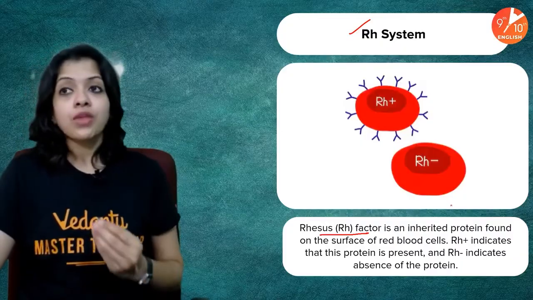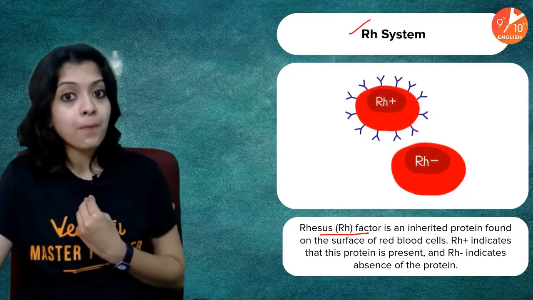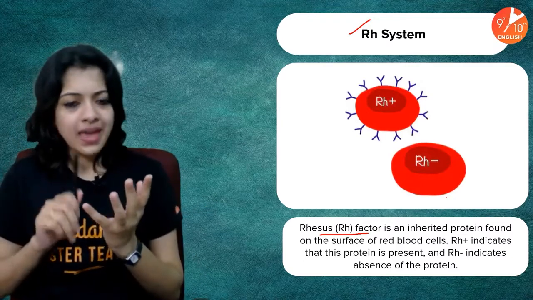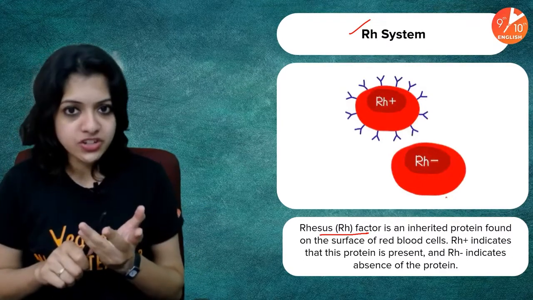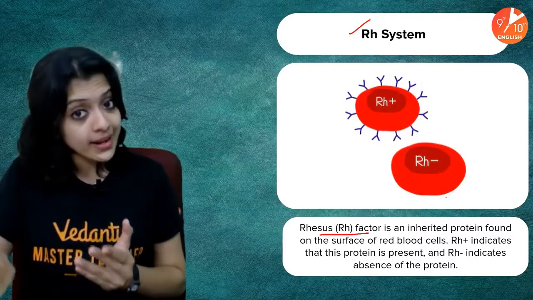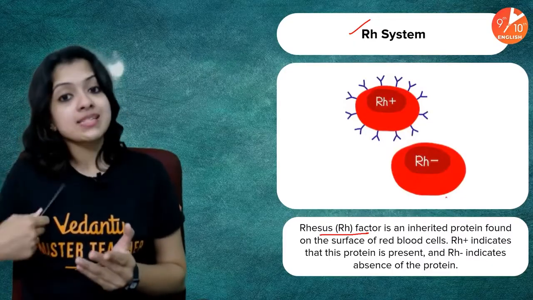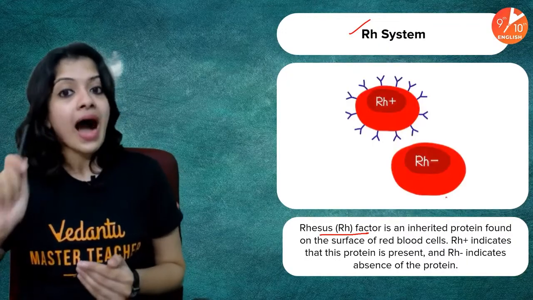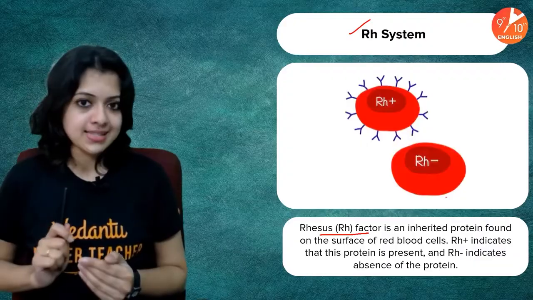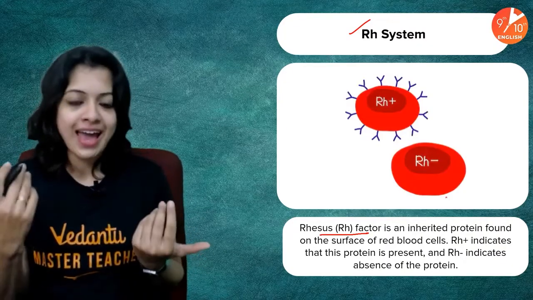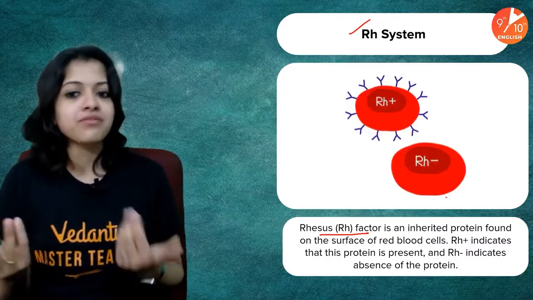Okay, so when I say my blood group is O positive, I mean that O group, you know what it is. I don't have A antigens, I don't have B antigens, which means I have both anti-A and anti-B antibodies. And because I belong to an O positive group, I have the RH factor on my red blood cells. Rather, RH would be the only factor that I have on my red blood cells. I don't have A and B.